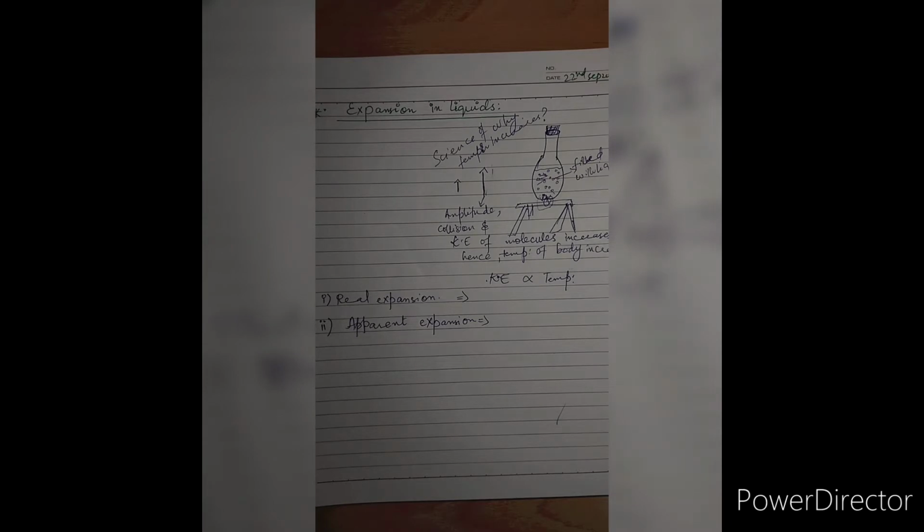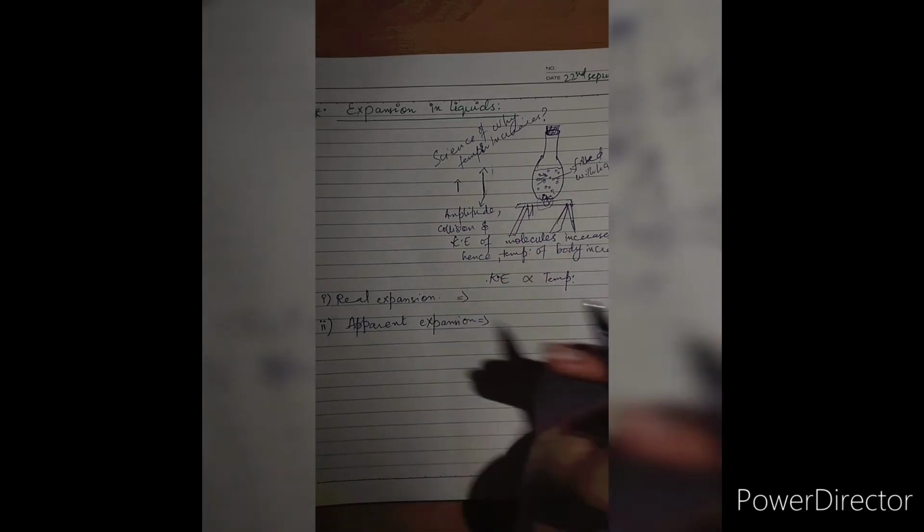When it comes to apparent expansion, it occurs when the volume of liquid increases due to rise of temperature, and it depends on the expansion of the container.